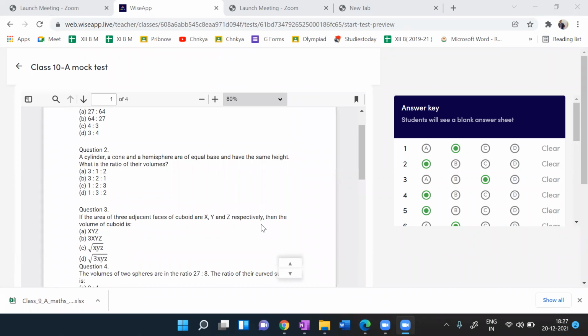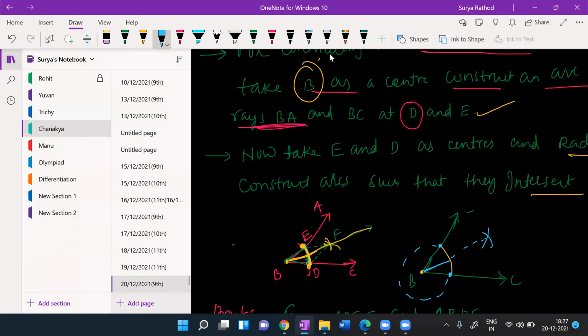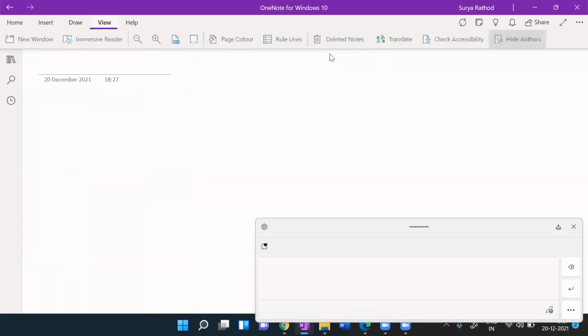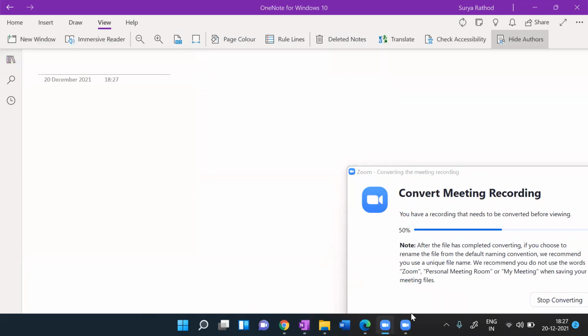A cylinder. This question only, right? Yes, sir. Didn't you get it? You did not understand. What is the problem? Can you just solve it once? Sure. Let me write here the question.